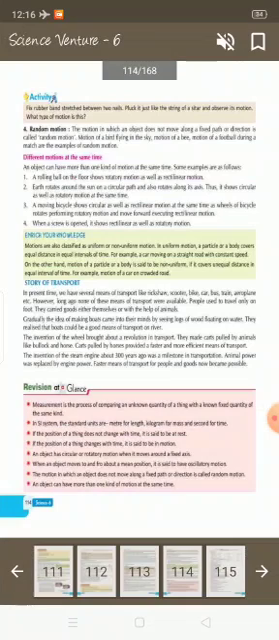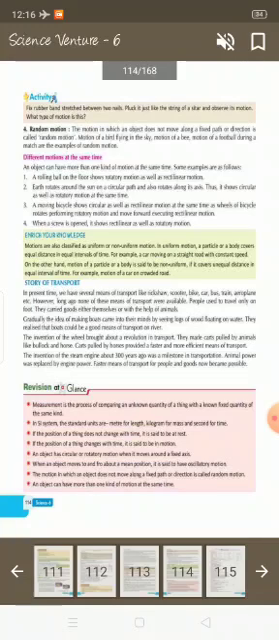Random motion. The motion in which an object does not move along a fixed path or direction is called random motion. The motion of a bird flying in the sky, the motion of a bee, and the motion of a football during a match are examples of random motion.